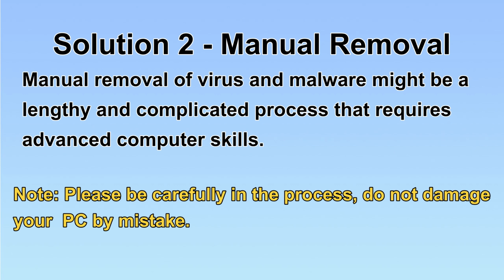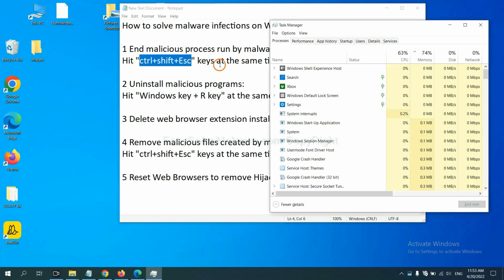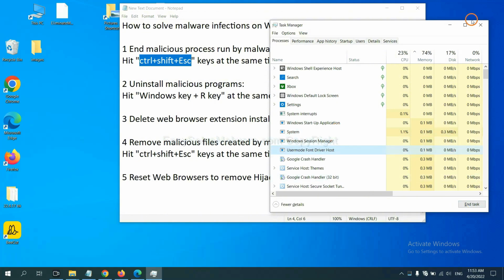Let's begin. First, we need to end the malicious process that runs the malware. Now hit the 3 keys at the same time. Then Task Manager will open. Now you need to find the dangerous process and then end the task. For example, select one process and click here.